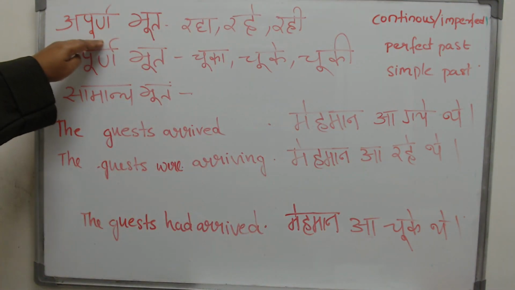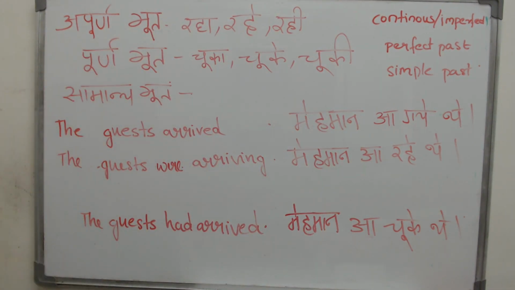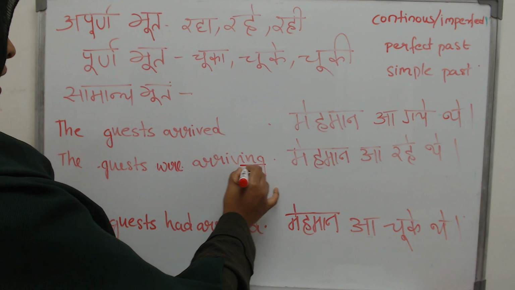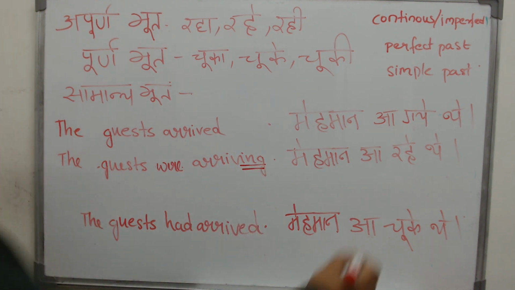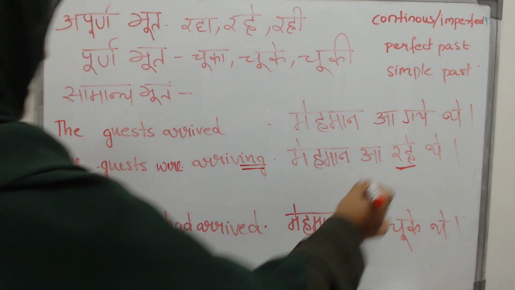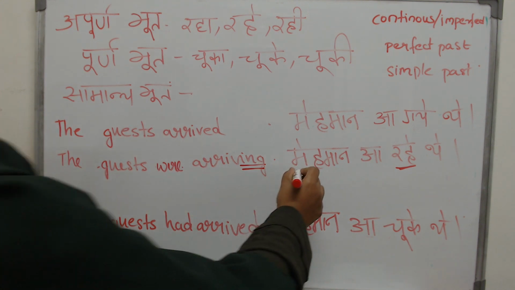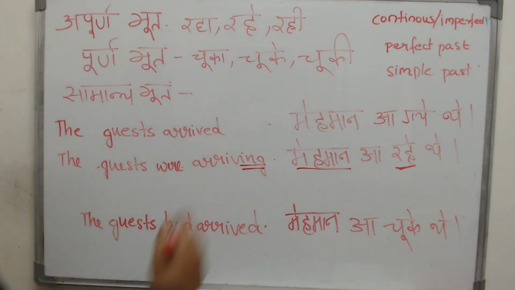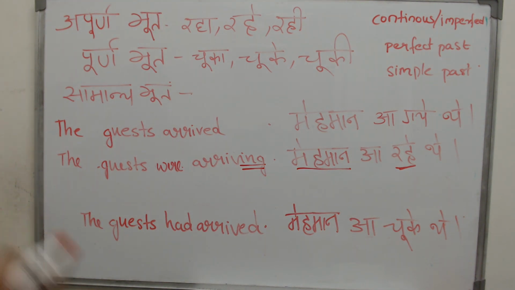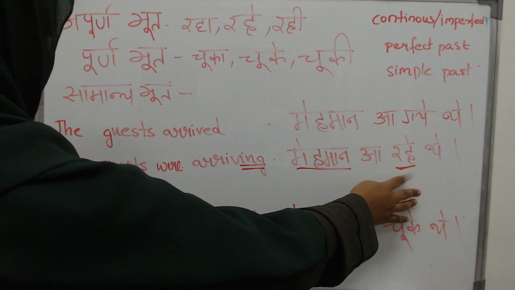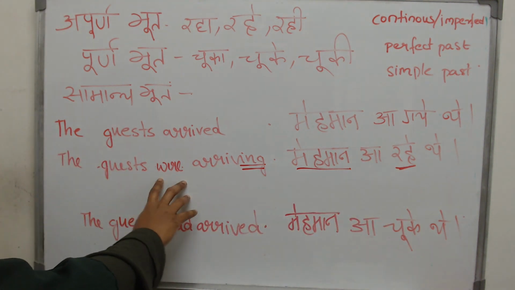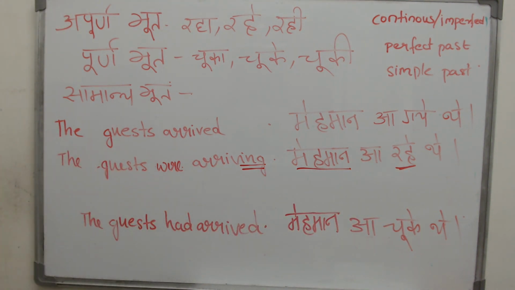It was apurna. It was not purna. It was not perfect. It had not finished. In English, you will know it with the ing form, and in Hindi, you will know it with the raha, rahe, rahi form, depending on what? Depending on your subject. If your subject is male or female, singular or plural, depending on that, your raha, rahe, rahi will change. Your was or were will change in English.